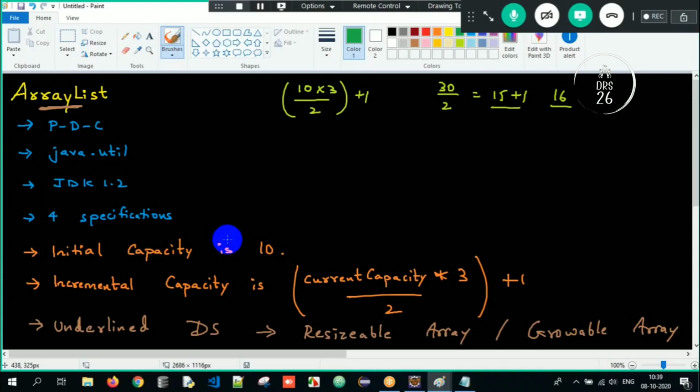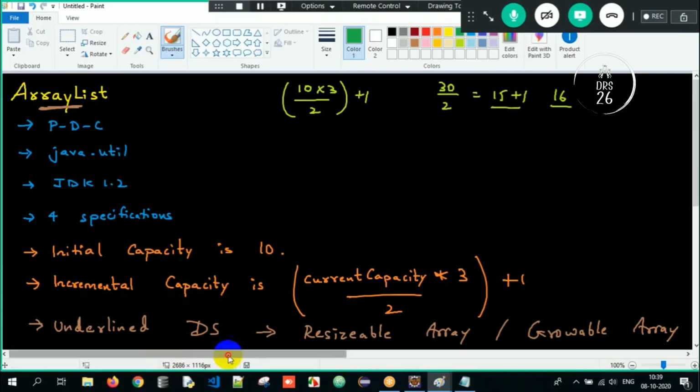What is the initial capacity of ArrayList? 10. Incremental capacity is its current capacity into 3 by 2 plus 1. And what is the underlying data structure? Internally, what will happen when we create an object of ArrayList? A resizable array or growable array will get created.